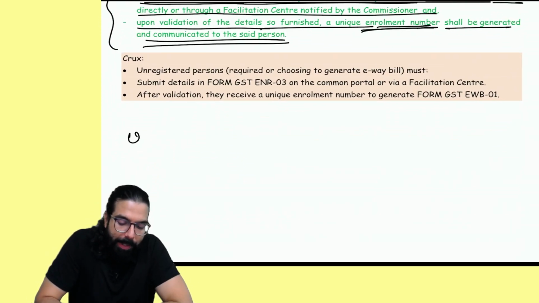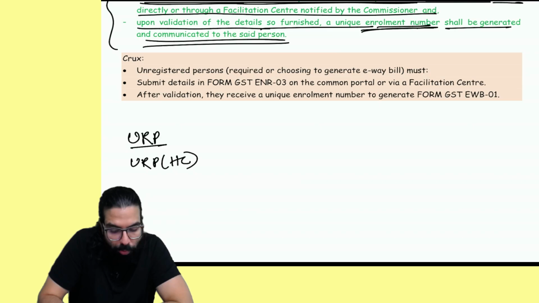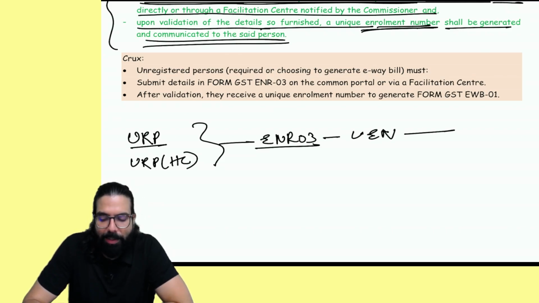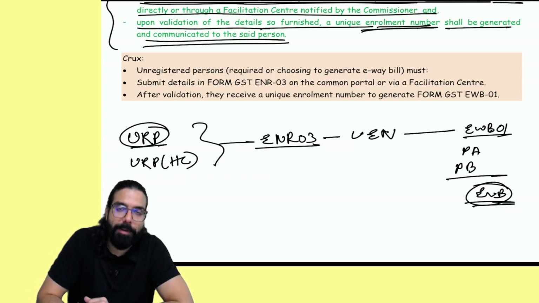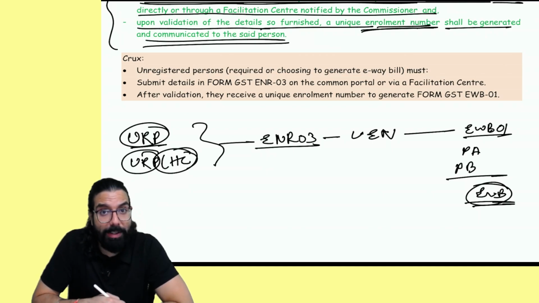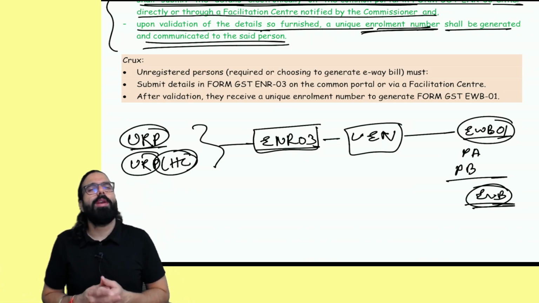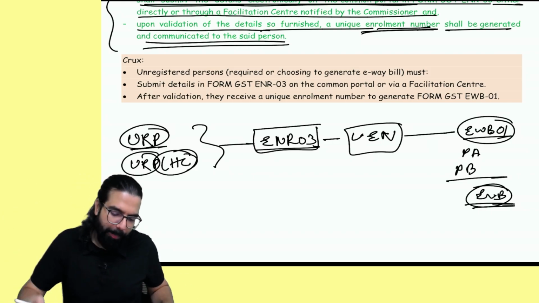So people, 1 minute. I am an unregistered person who wants to generate, or an unregistered person, the handicraft wala, who has to generate. First, what will they do? In ENR03 they will take a unique enrollment number, and now they will go to the GST portal and fill the EWB01 form part A and part B and generate the e-way bill. So, sir, to generate e-way bill, if you are an unregistered person, first you have to go online, take enrollment, and then you can fill form GST EWB01, and you can generate your e-way bill. Done, sir. This point is clear.